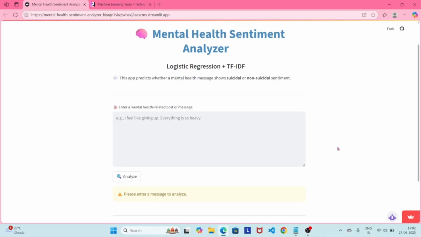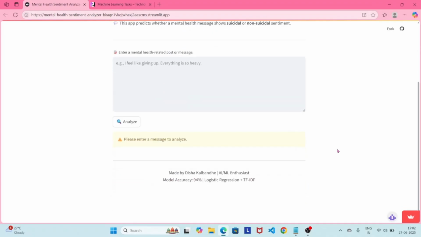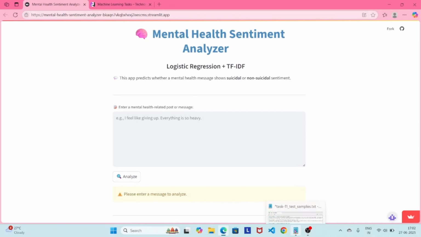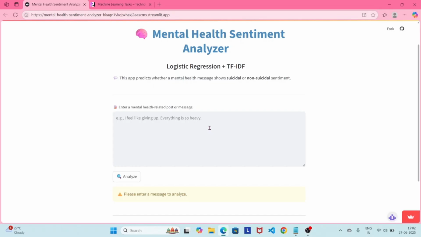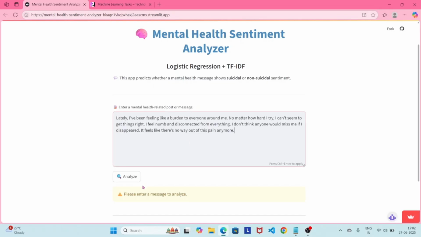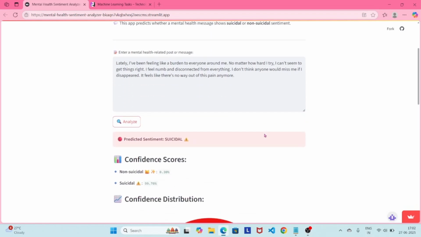I will start by entering a paragraph with deeply negative and suicidal thoughts. As you can see, MindGuard detected this input as suicidal with high confidence.